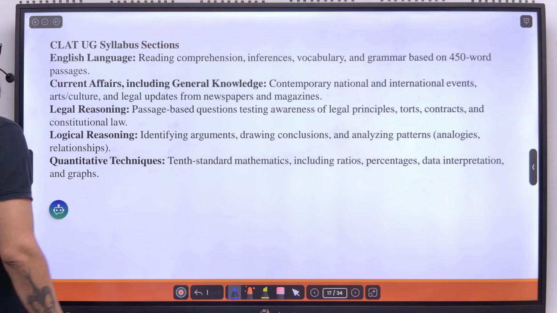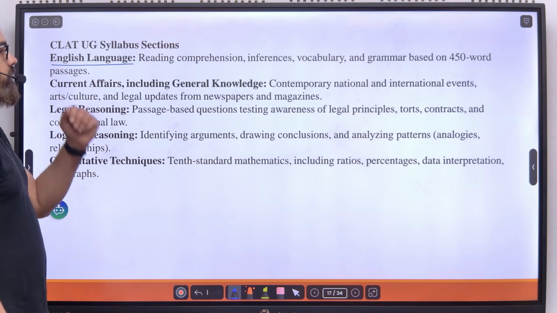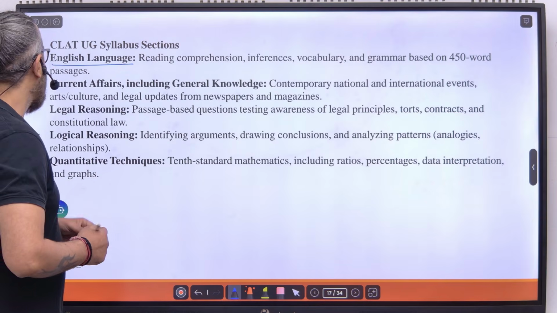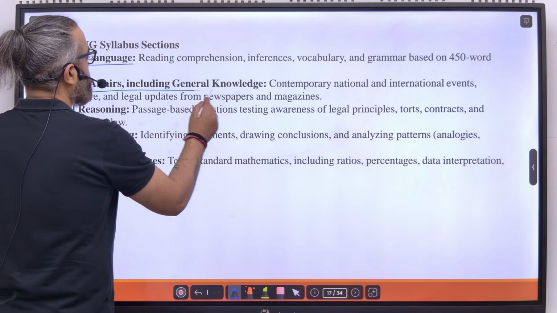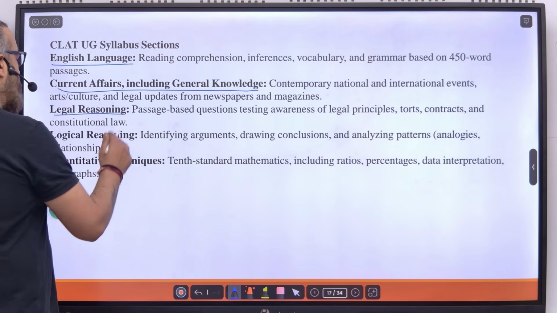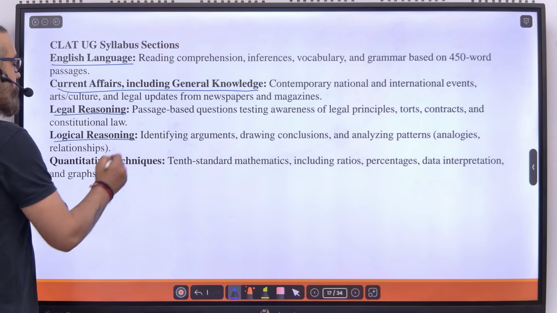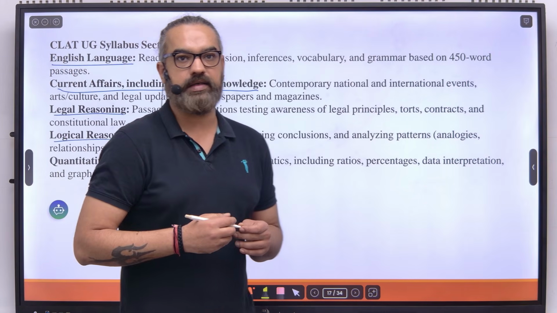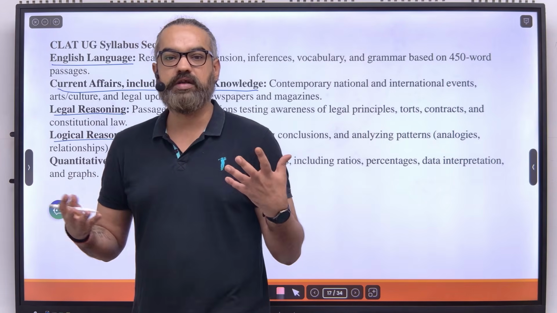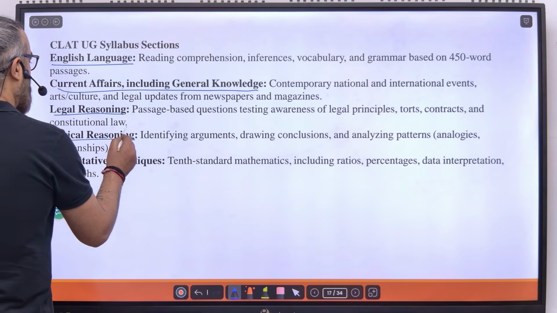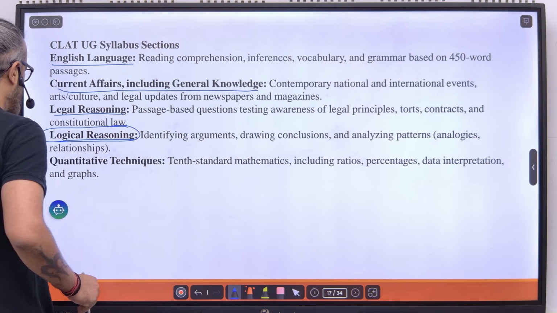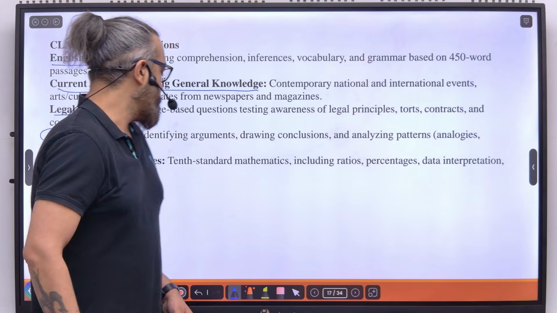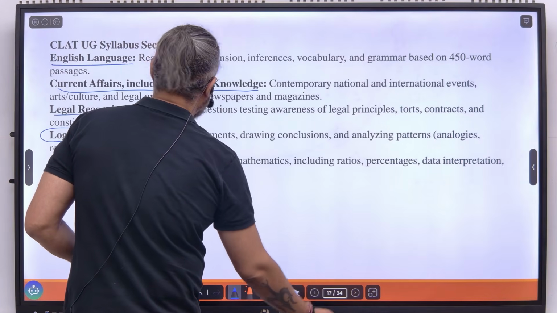That's the UG syllabus. First, English language: reading comprehension, inferences, vocabulary, and grammar based on approximately 50 word passages. Current affairs, including general knowledge, I'll leave that to an expert. Legal reasoning, again, I'll leave that to an expert. And then you have logical reasoning, which is what we're going to discuss today. Over here, we identify arguments, draw conclusions, analyze patterns and analogies and other relationships. You also have quantitative techniques, but that is something I leave to a quantitative expert. My area today is logical reasoning.